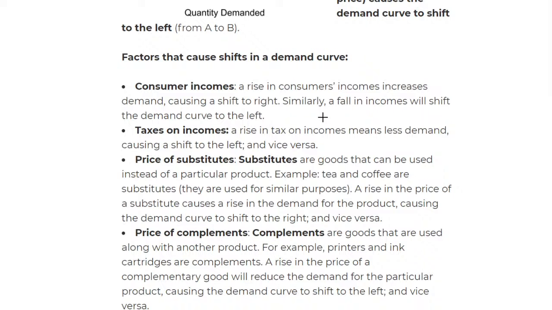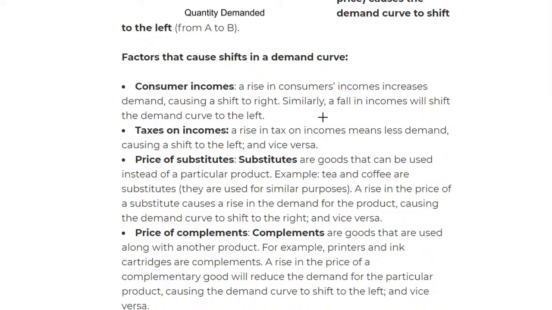Okay, so we start with consumer's income. This is my personal income, and if I get more money, what will that result in? Me having the ability to buy more products, me having the ability to demand more, and that will result in more demand, which will result in a shift to the right. So it's like a sort of chain. I've increased my income. The increase in income will lead me to having the ability to demand more, and that will increase my demand, and therefore that will shift to the right.